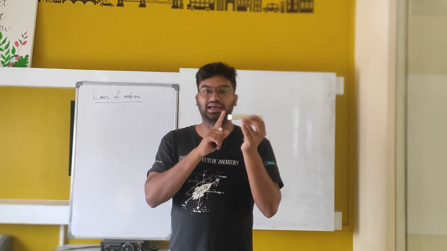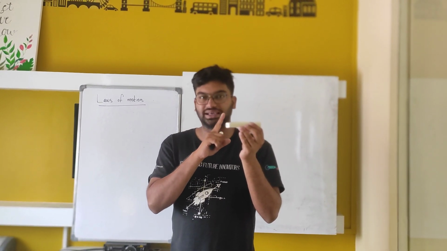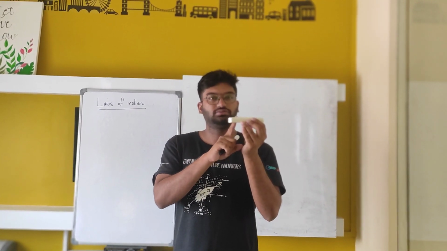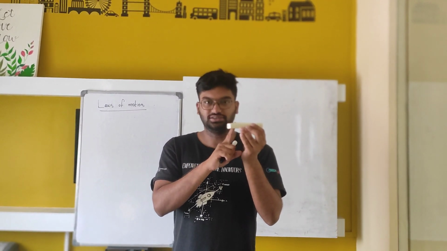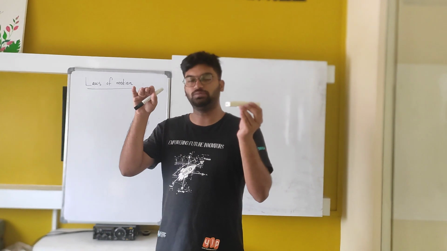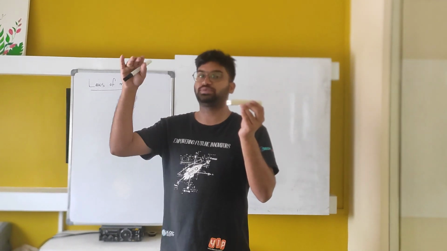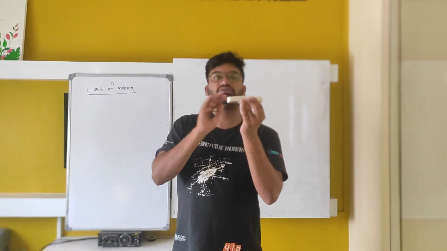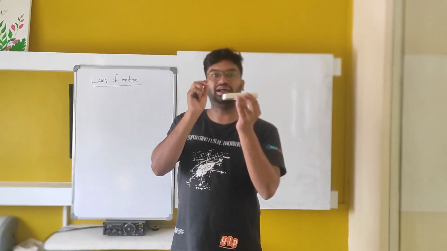Unless an object is acted upon by an external force, it will continue to stay at rest or continue its motion. If it is moving, we need an external push or pull to stop it or increase the speed. Otherwise, if it is at rest, it will continue to stay at rest until we act a force.